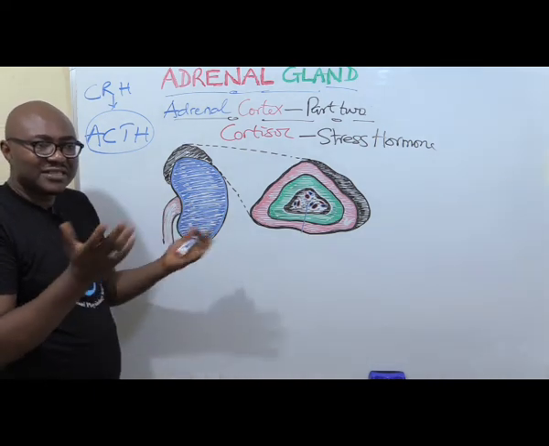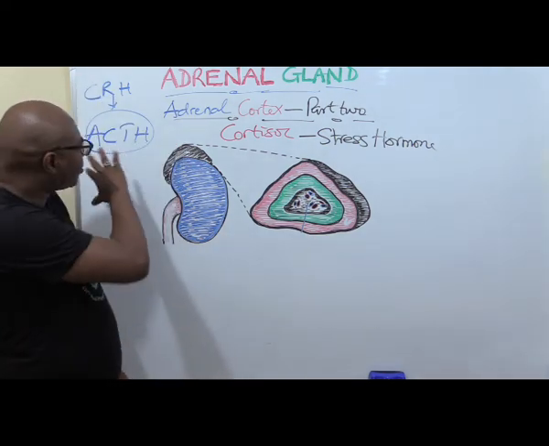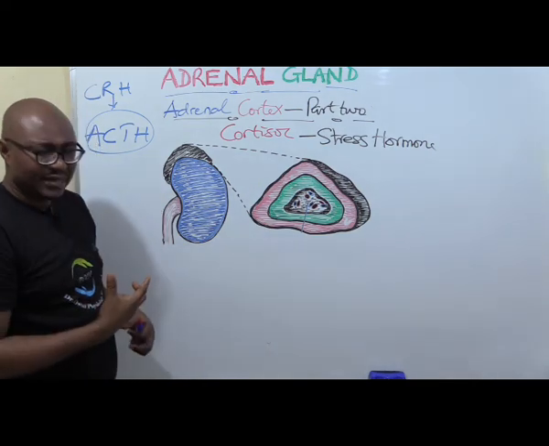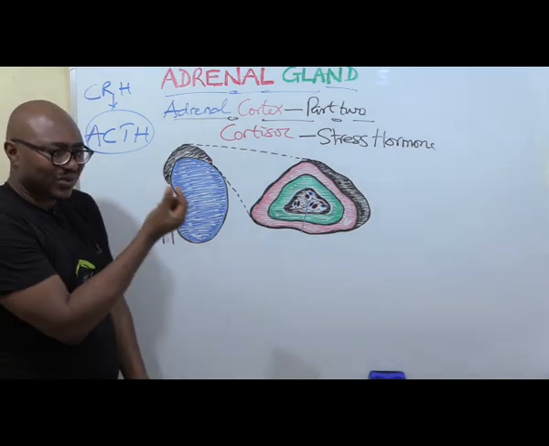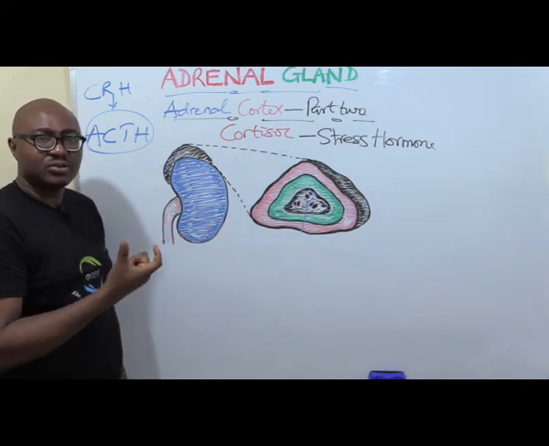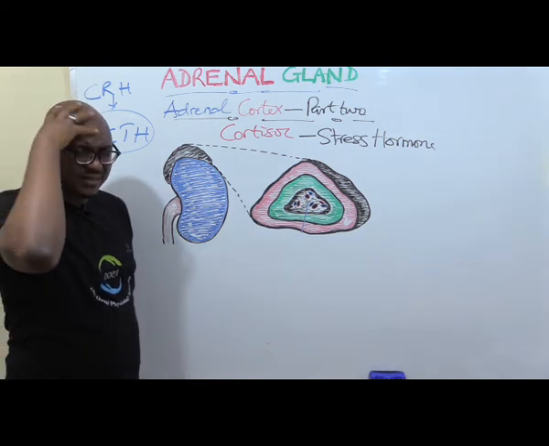Those ones don't need the higher centers. But this one, because the kind of stress, mental stress, physical stress, is very diverse, it's not one simple substance controlling. That's why it needs the involvement of the higher center in the brain.